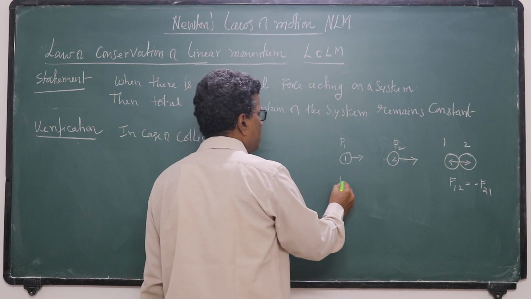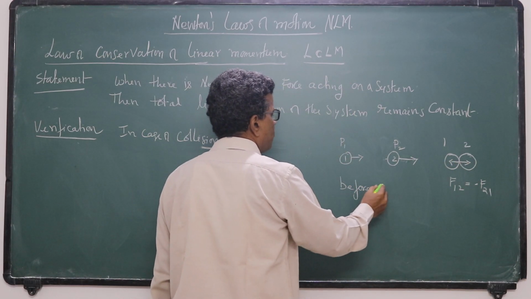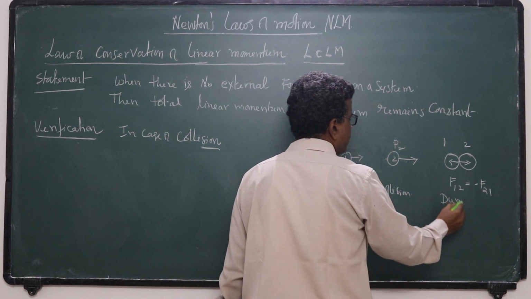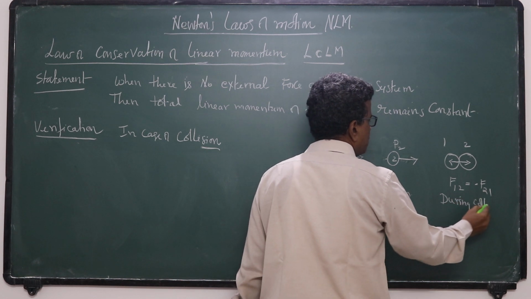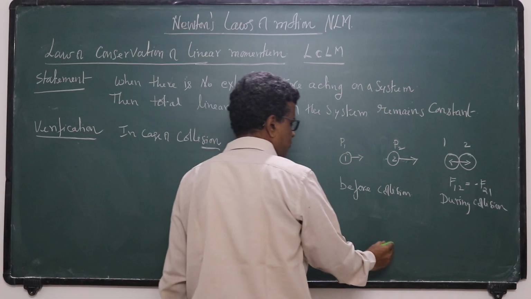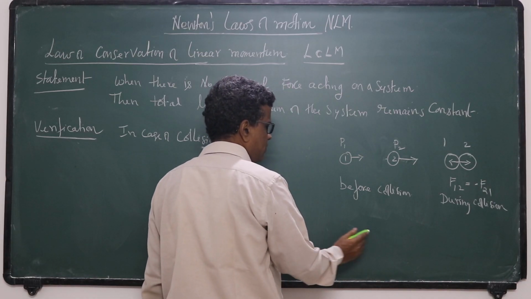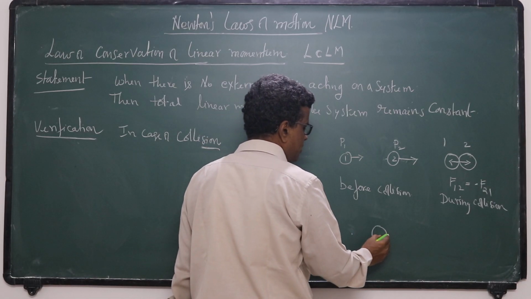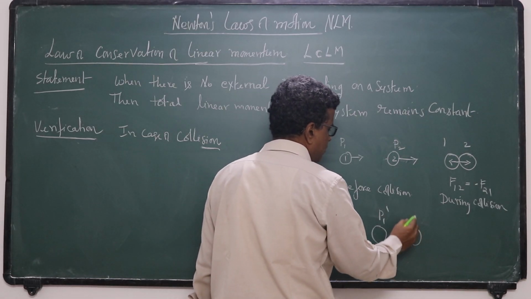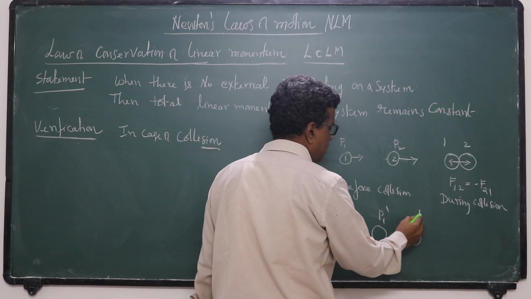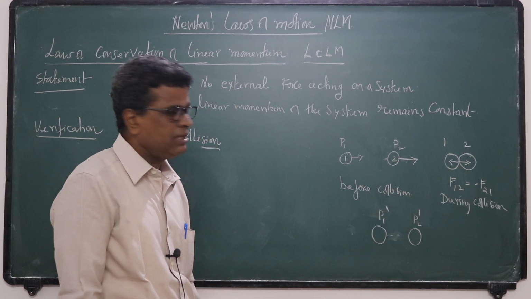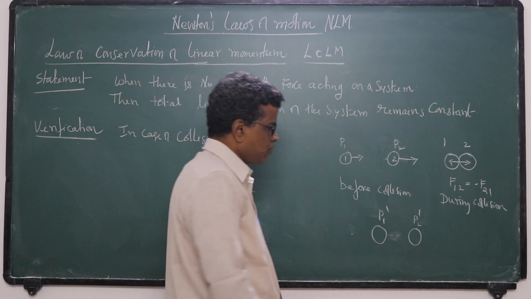This is before collision, this is during collision, and this is after collision. The momentum of the bodies will change, let it be P1 dash and P2 dash. The momentum of the individual bodies will change, but the total momentum remains constant. That is what we are going to prove.